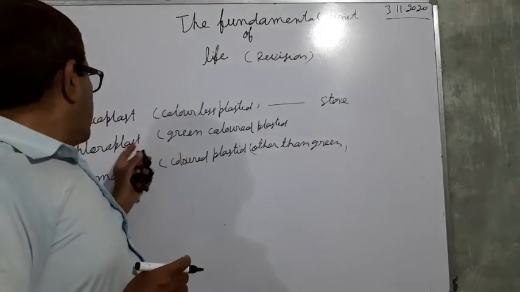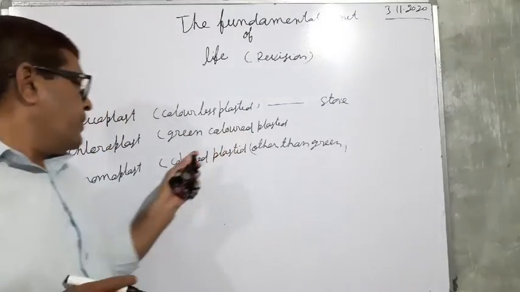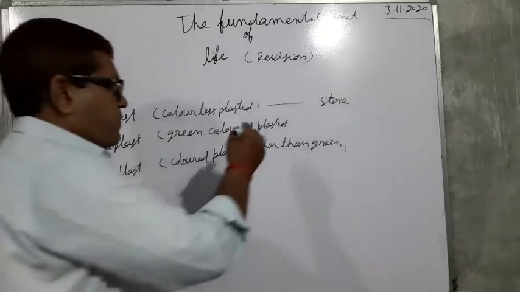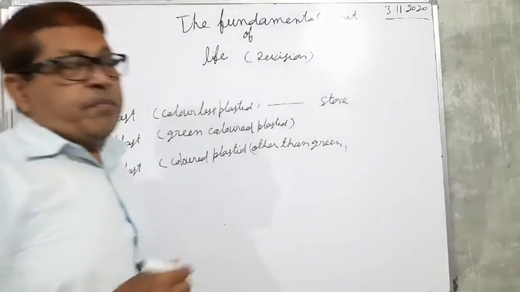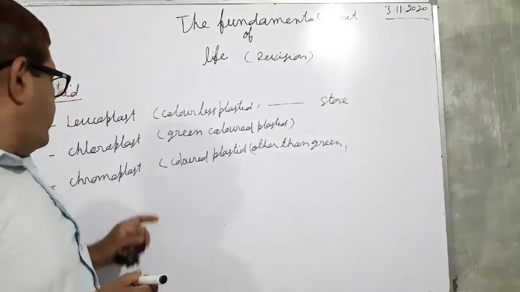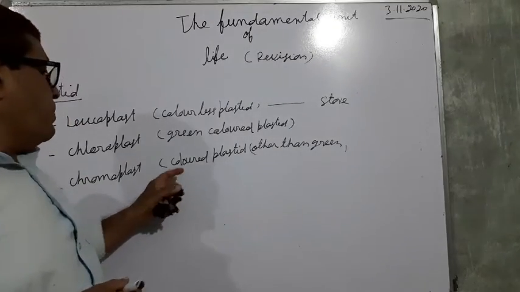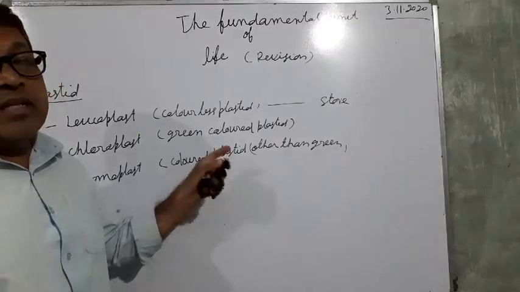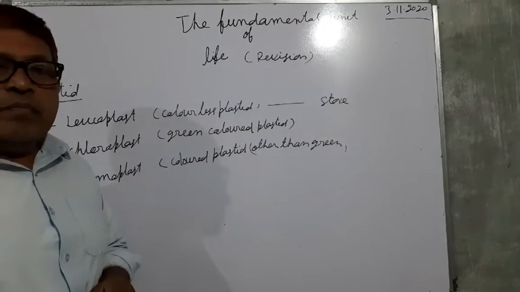About the chloroplast, it is the green colored plastid, and its function is to prepare food by the process of photosynthesis. Next, the chromoplast is the colored plastid, but its color is other than green.